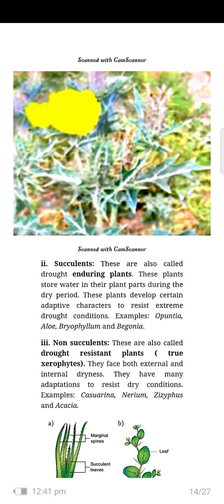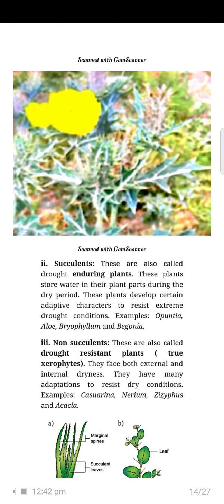Succulents. These are also called drought enduring plants. These plants store water in their tissues. During the dry period, these plants develop certain adaptive characters to resist extreme drought conditions. Example: Opuntia. Here is the figure to see the Opuntia. Opuntia has a thin, small spine-like structure.